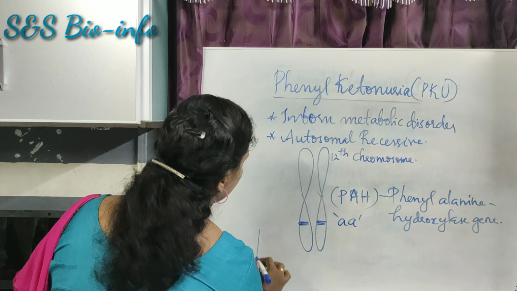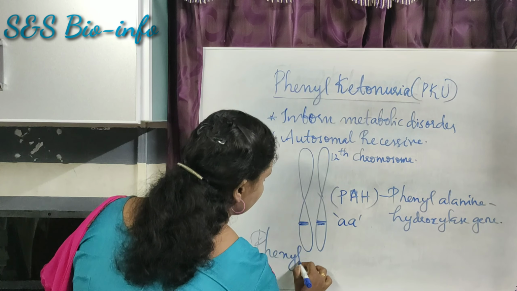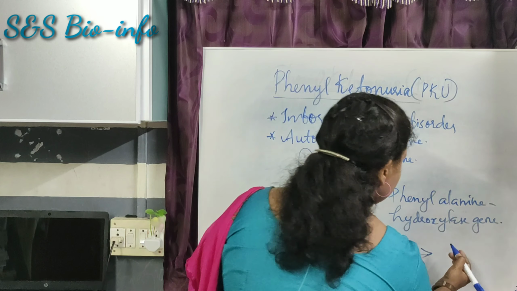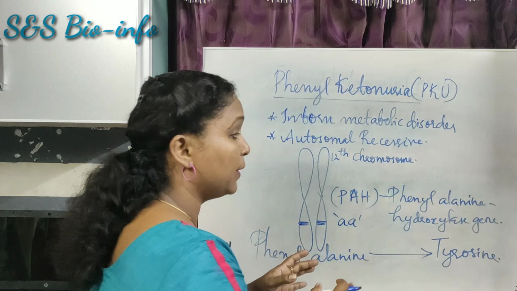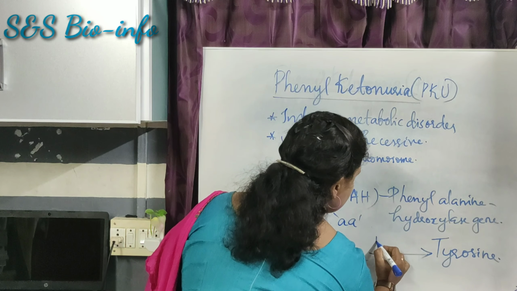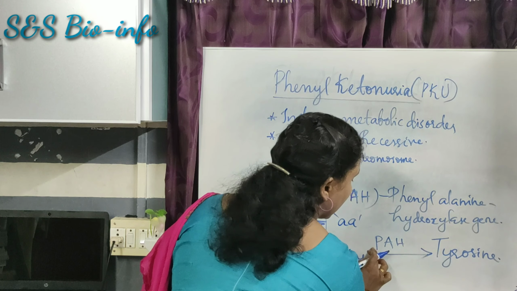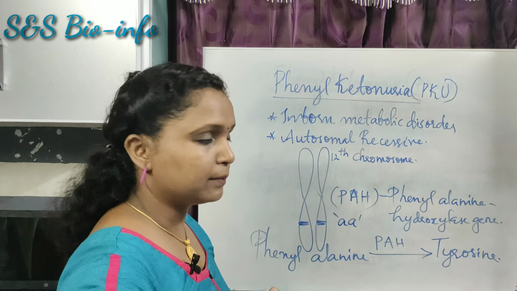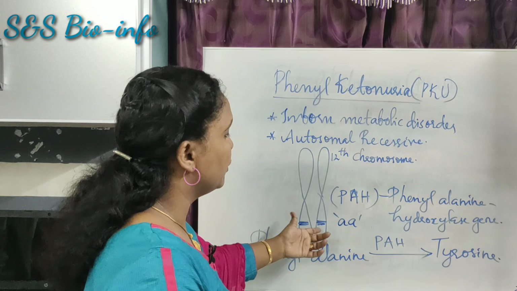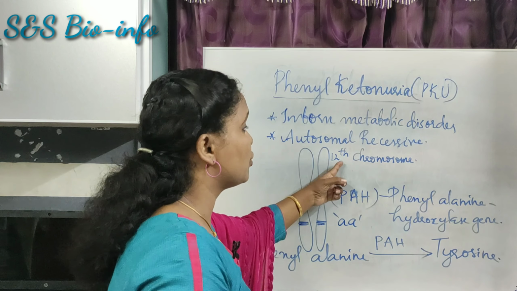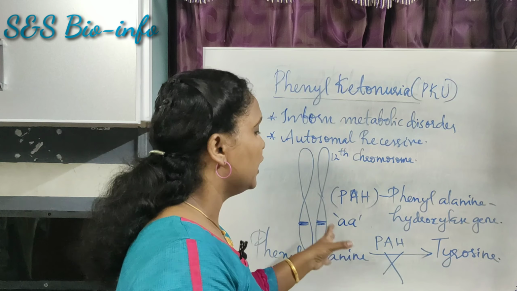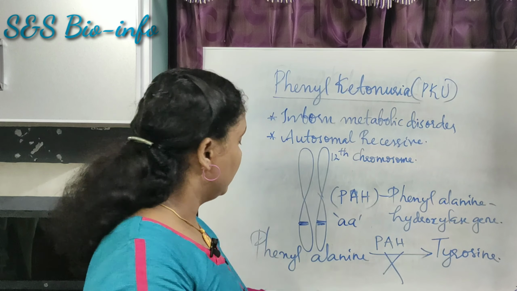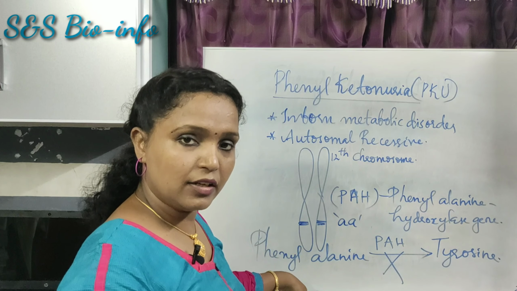What is it? Phenylalanine converts into another amino acid, tyrosine. This happens only in the presence of which enzyme? PAH, phenylalanine hydroxylase enzyme. So, if a person has a mutated gene in the 12th chromosome, what happens? This PAH will not be produced in the person, so that it leads to the accumulation of phenylalanine and its derivatives in the body.